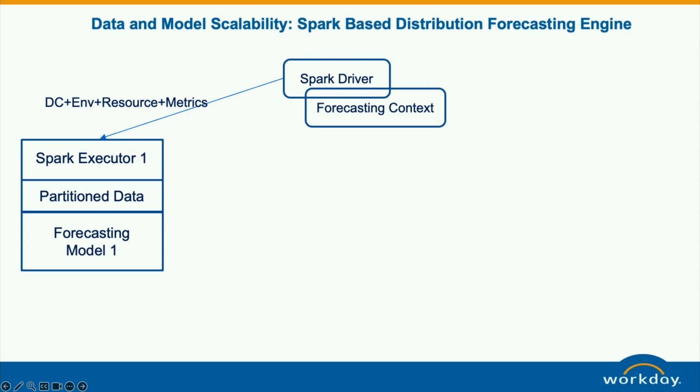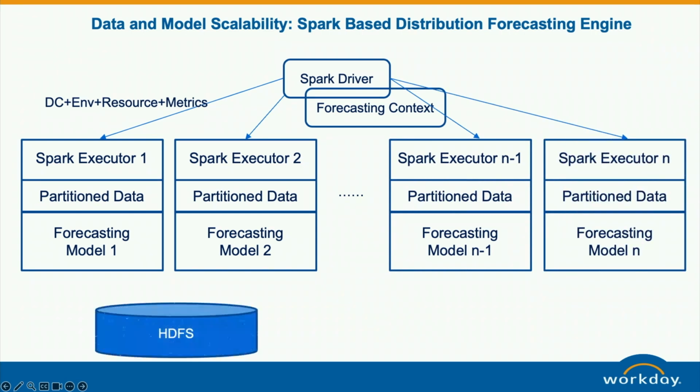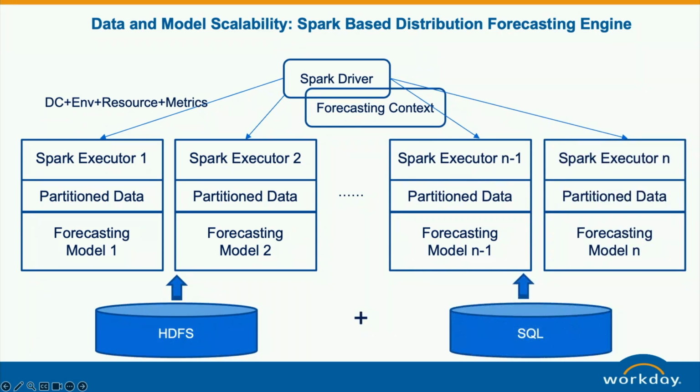Within this engine, there is a Spark driver, and also a forecasting context, which manages the distribution of data and models. The data is partitioned and distributed, so the whole system can quickly scale up. If we have more time series, say 100,000, then the Spark cluster can be this configuration.